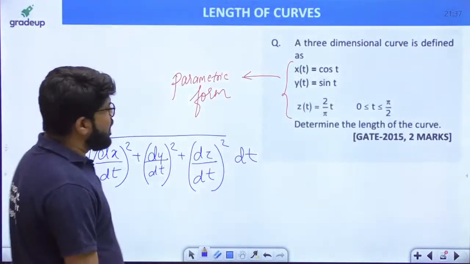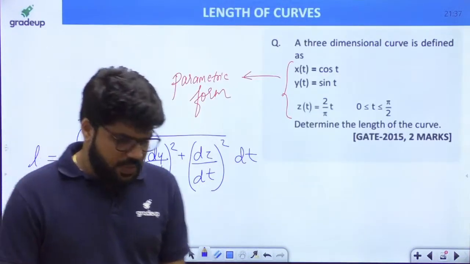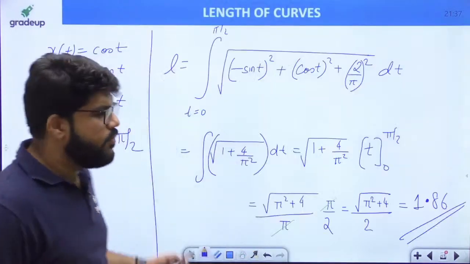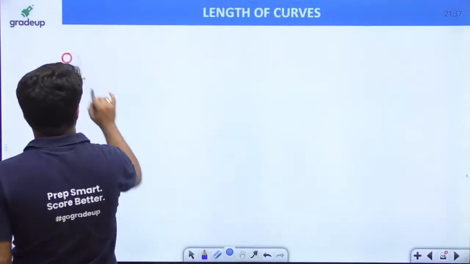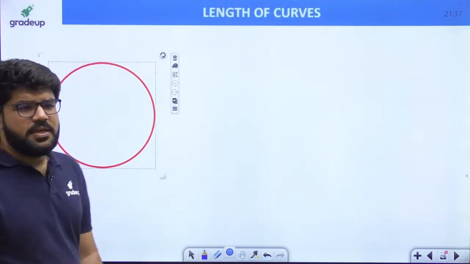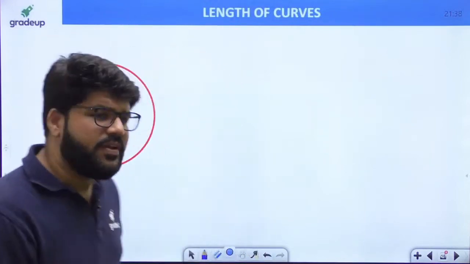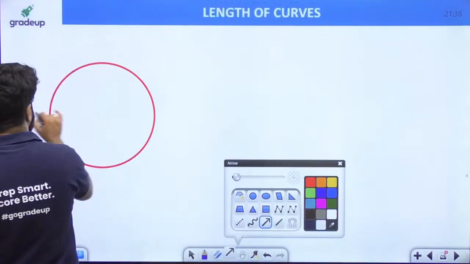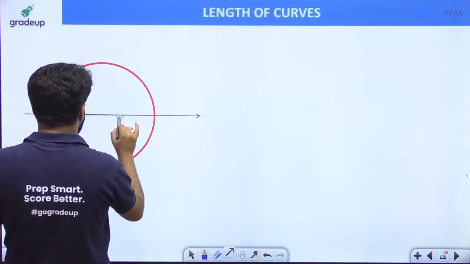Now, if this is the parametric form, that is clear to you guys. This is based on the parametric form, so we are finding the length of any random given curve using the parametric form. Let's take one simple example. I suppose you all must know what the circumference of a circle is. Everybody comment here quickly: what is the circumference of a circle? I am asking a question from your childhood.